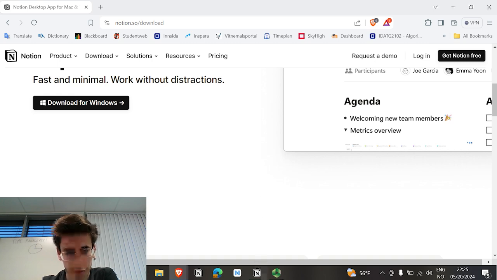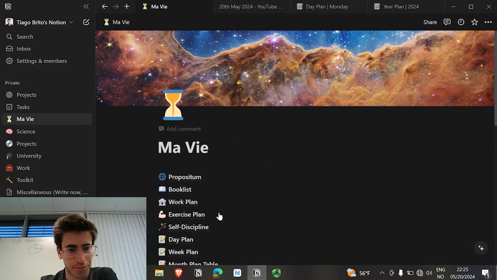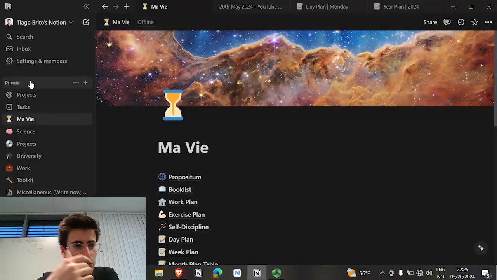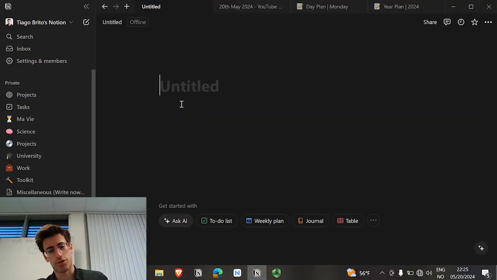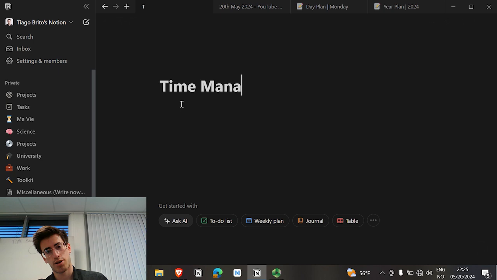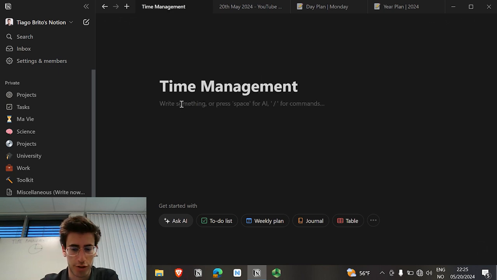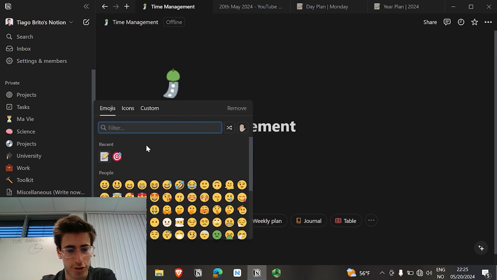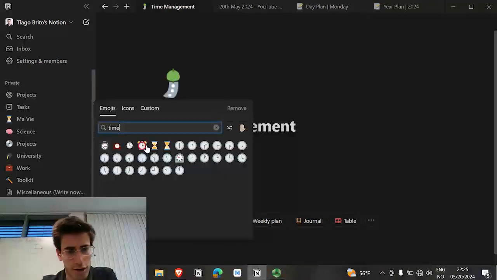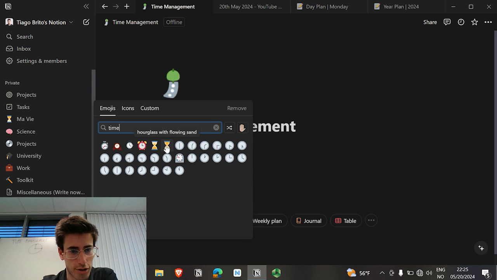After you have done it, you open up Notion and you will have some templates here, but you will need to create another page for the time management. So you hover over the private, then click on the plus icon, add a page, and then you can write here time management. Then you press enter, it comes here. You can also add an icon so it looks nice. Search for time, and then we can click on the clock flowing down.